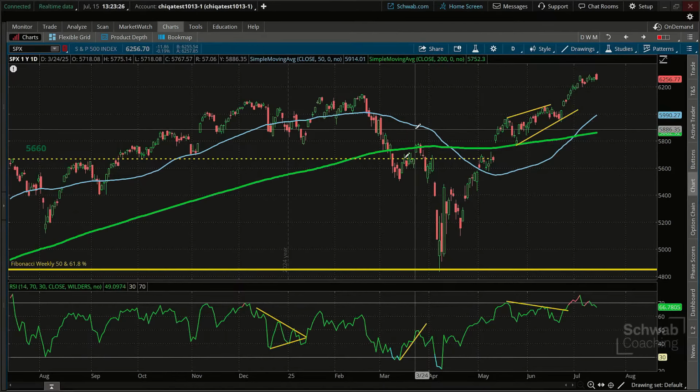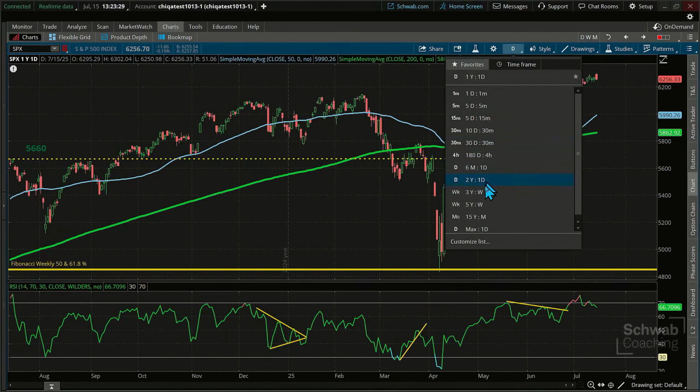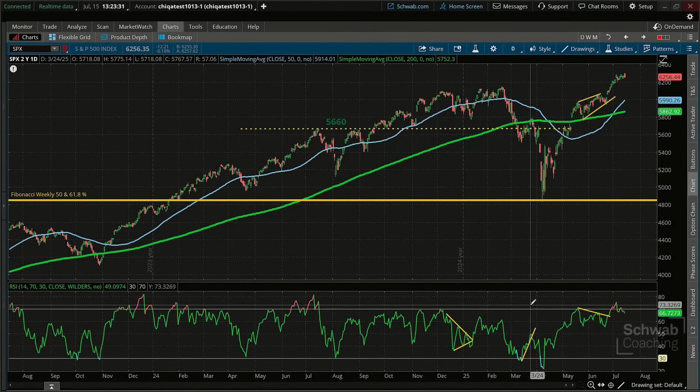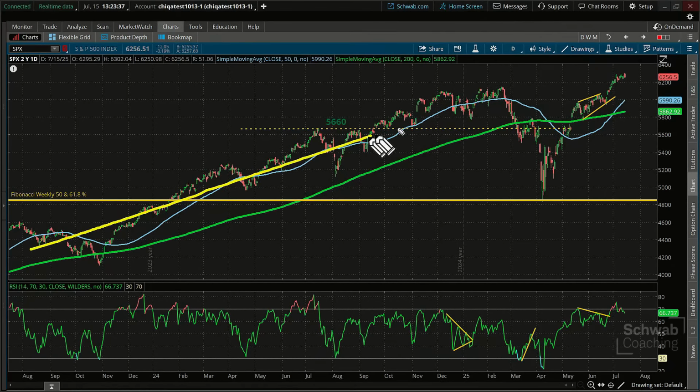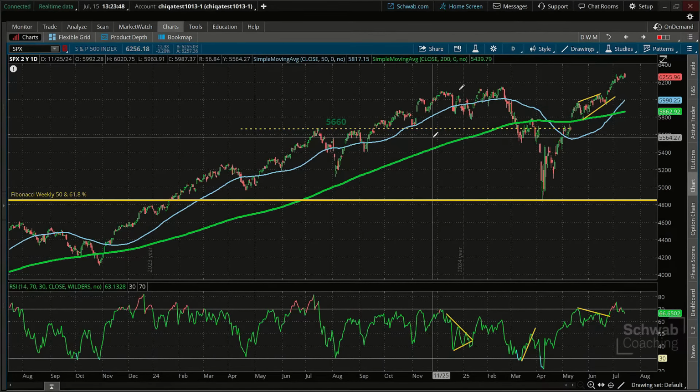The last time we had this, let me just go show you right here real quick. Let's go to a 2-year. This is interesting. This really has been in a longer term upward move. You can see this was all in a golden cross formation. It only said to get out here. Now there are other indications to get out, namely a break below the 200-day moving average.